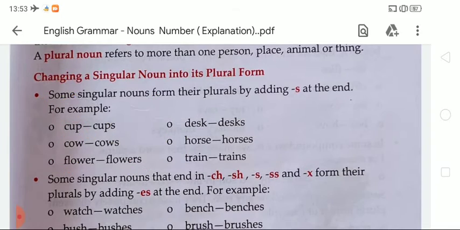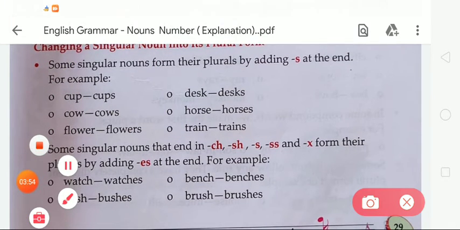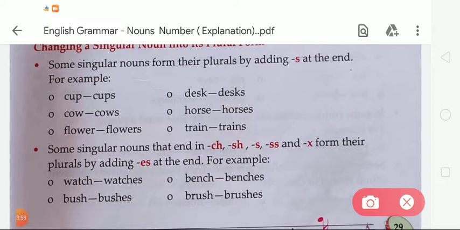Now the next stage. There is more information about how we change a singular noun into plural form. First, we learned that we change the singular form into plural by adding s at the end.